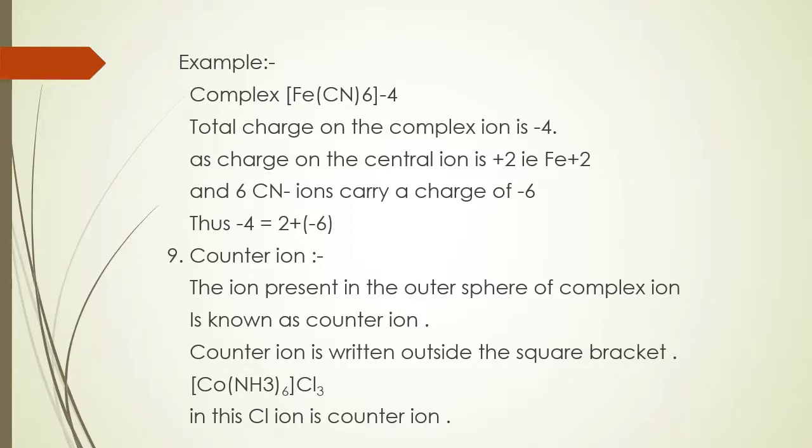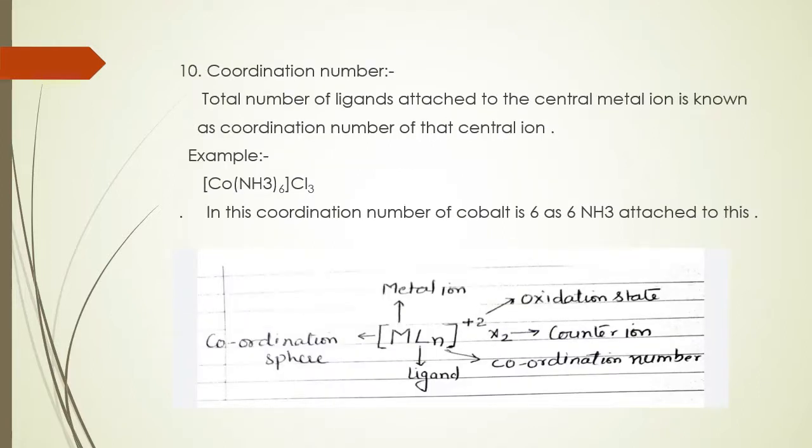Next term is counter ion. The ion present in the outer sphere of the complex ion is known as the counter ion. The counter ion is written outside the square bracket. Like in the given example, three chloride ions are written outside the complex sphere, so chloride ion is the counter ion. The last term is coordination number.